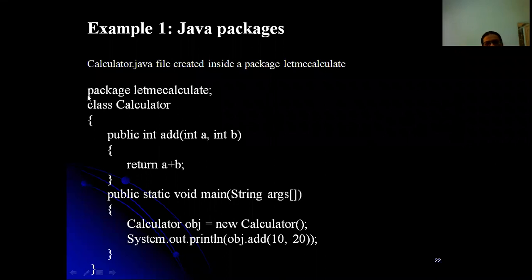So here, package followed by a package name you have to give. You can give any name, your name also, or a subject name also you can give. Don't give java, because the java package is already there. So package is a keyword, you have to specify the package name, and after that you just have to put a semicolon.